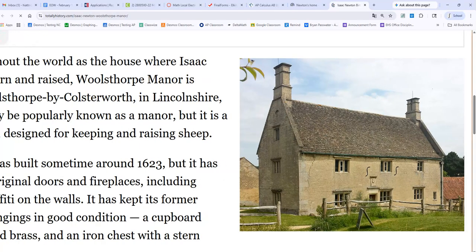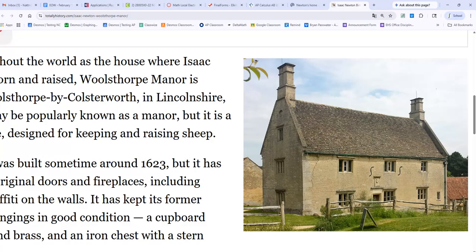This is a picture of Newton's home he grew up in. You can go visit it, and look at these symbols on his house.